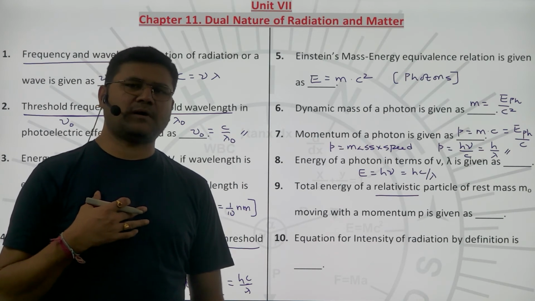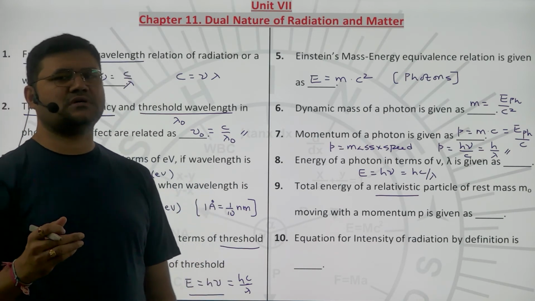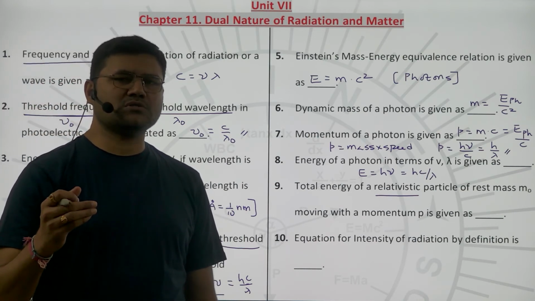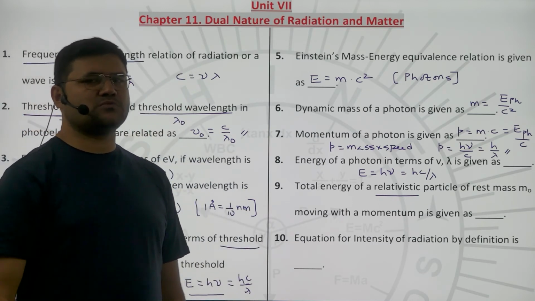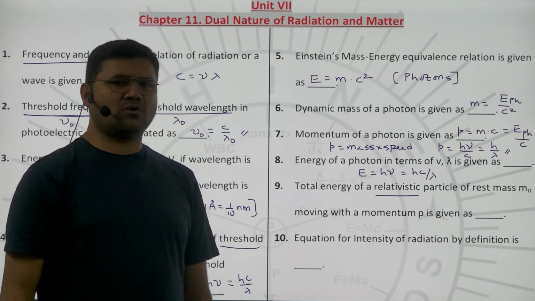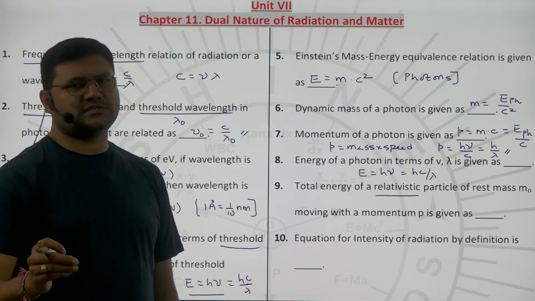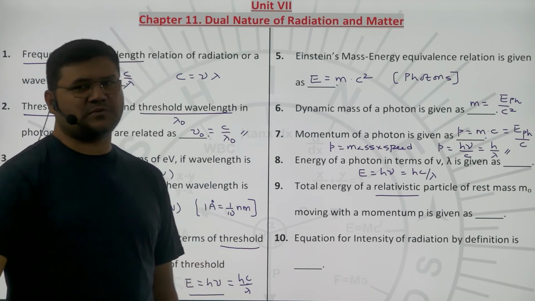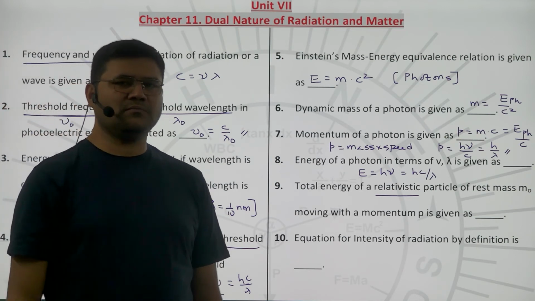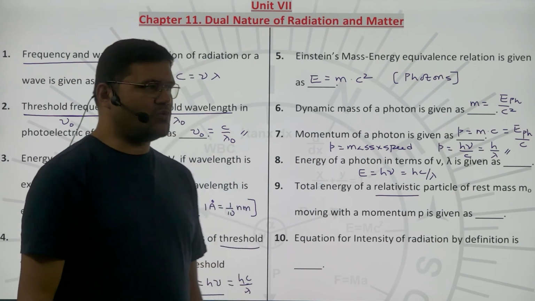Relativistic means particles moving with speeds closer to the speed of light, like about half the speed of light, or 0.7 times the speed of light. Such particles are called relativistic particles. And what is he asking?